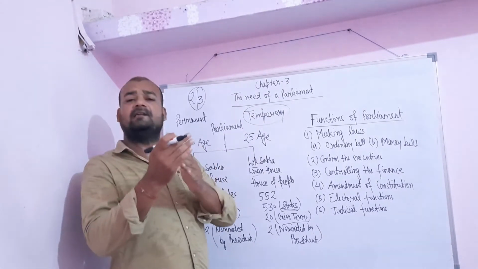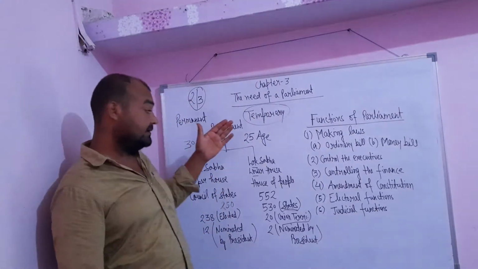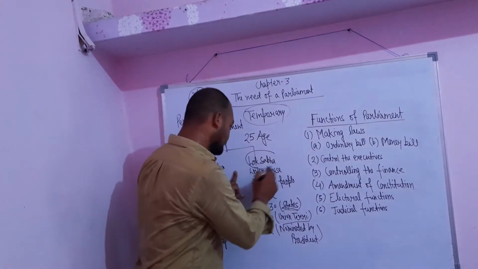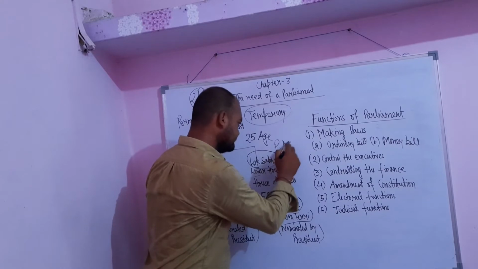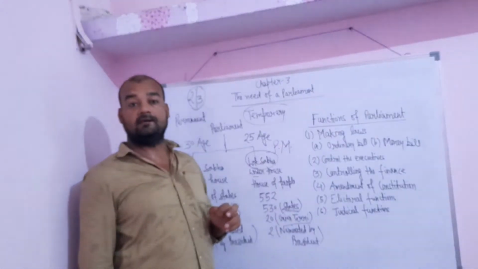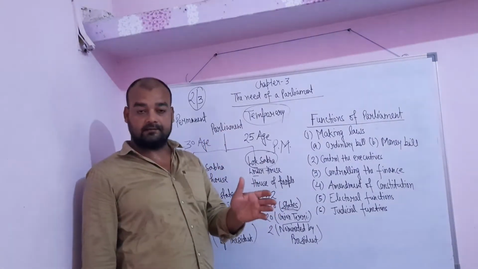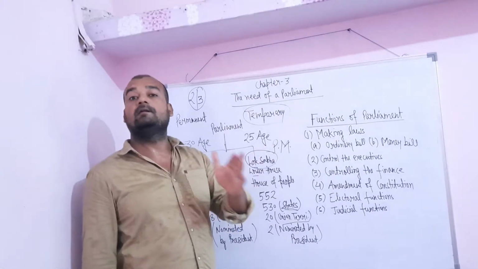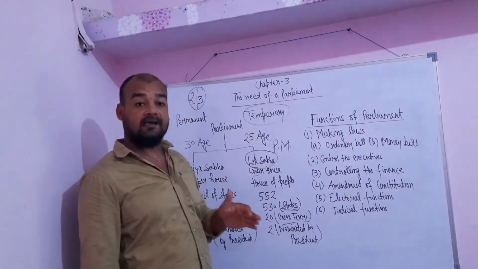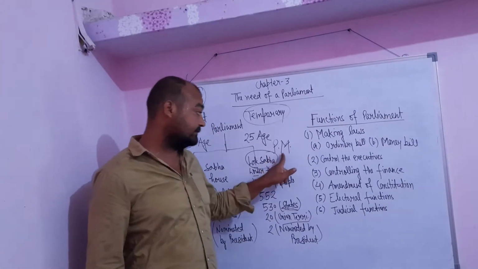Now let us see a little bit about the working of the Prime Minister. As I have told you, the Prime Minister is the head of the Lok Sabha. It is the Prime Minister only who makes different types of rules for the welfare of the country. All the cabinet ministers in his cabinet also work under the guidance and influence of the Prime Minister.